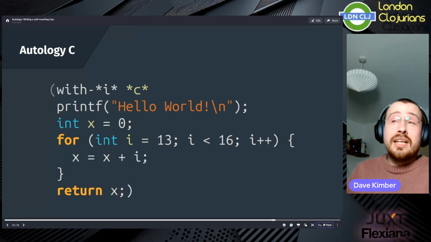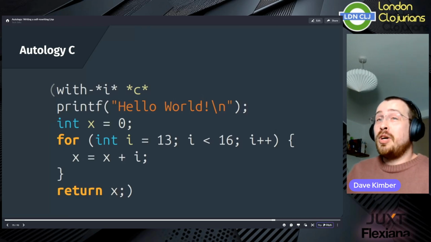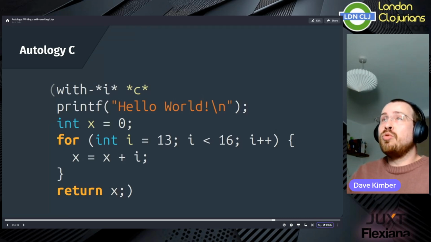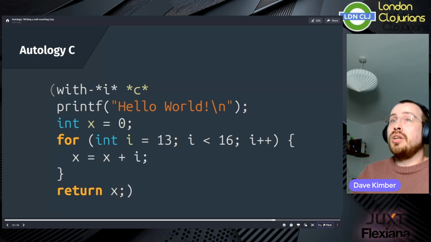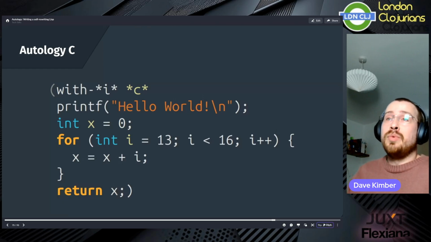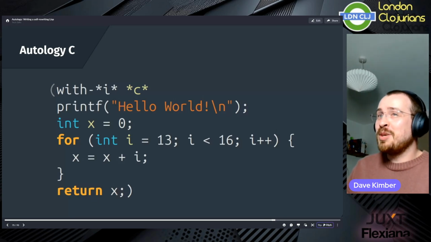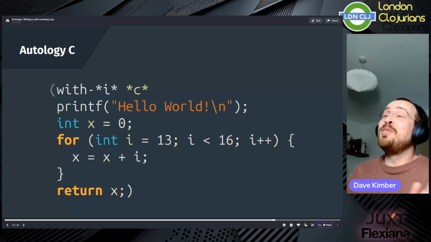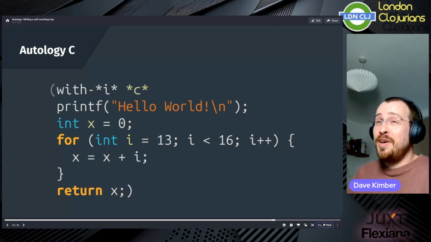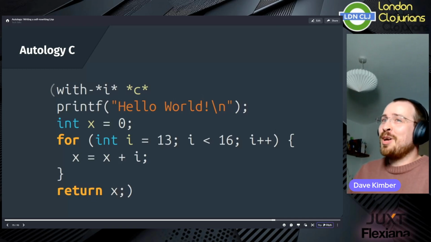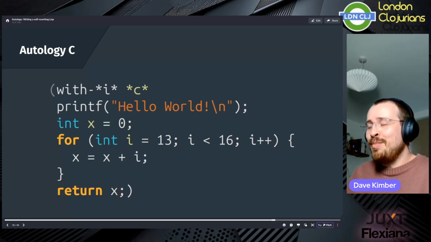Although theoretically, it would be possible for Autology to modify itself so that it reads in a C program expression, actually compiles it with appropriate system utilities, executes it on the host system, and then returns the value to the running Autology program. I've not done this, but if you think that sounds fun, the Autology repo is very open to pull requests, so please.